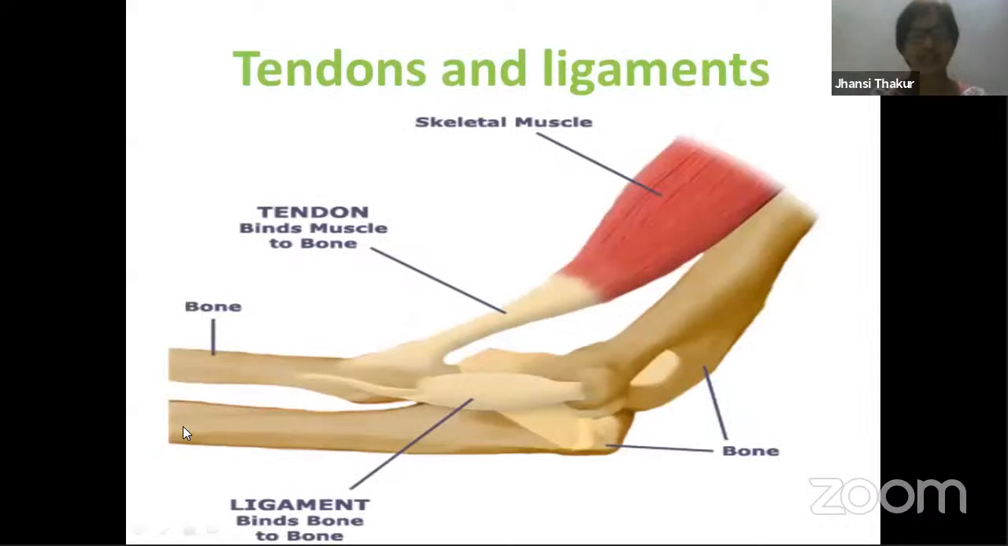We have another slide showing the same thing. So here, this is the skeletal muscle. We know what is skeletal muscle, muscle attached to bone. The skeletal muscle is attached to this bone with the help of this tendon. So tendon helps in attachment. And then you have this ligament. What is this ligament doing? Ligament is attaching this bone with this bone. So two types of dense regular connective tissues we can find over here. Ligament attaching bone to bone, and tendons attaching muscle to bones.